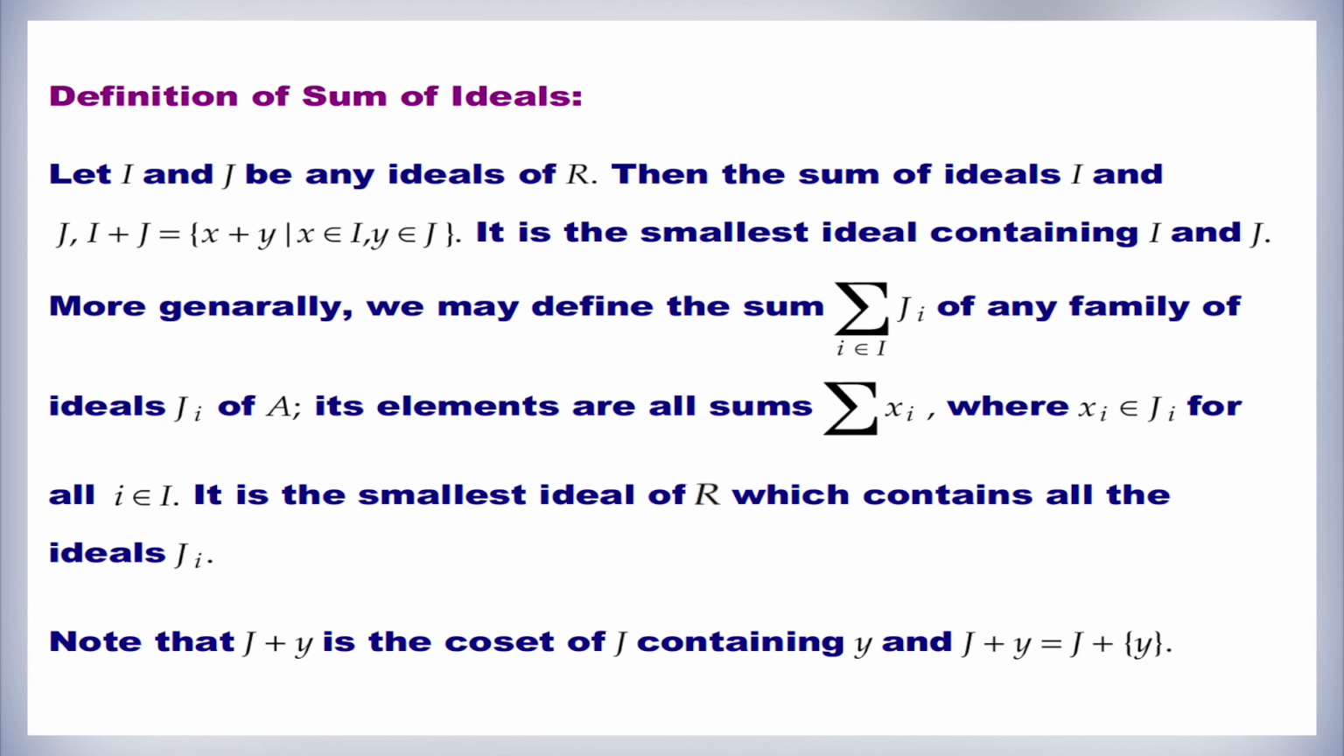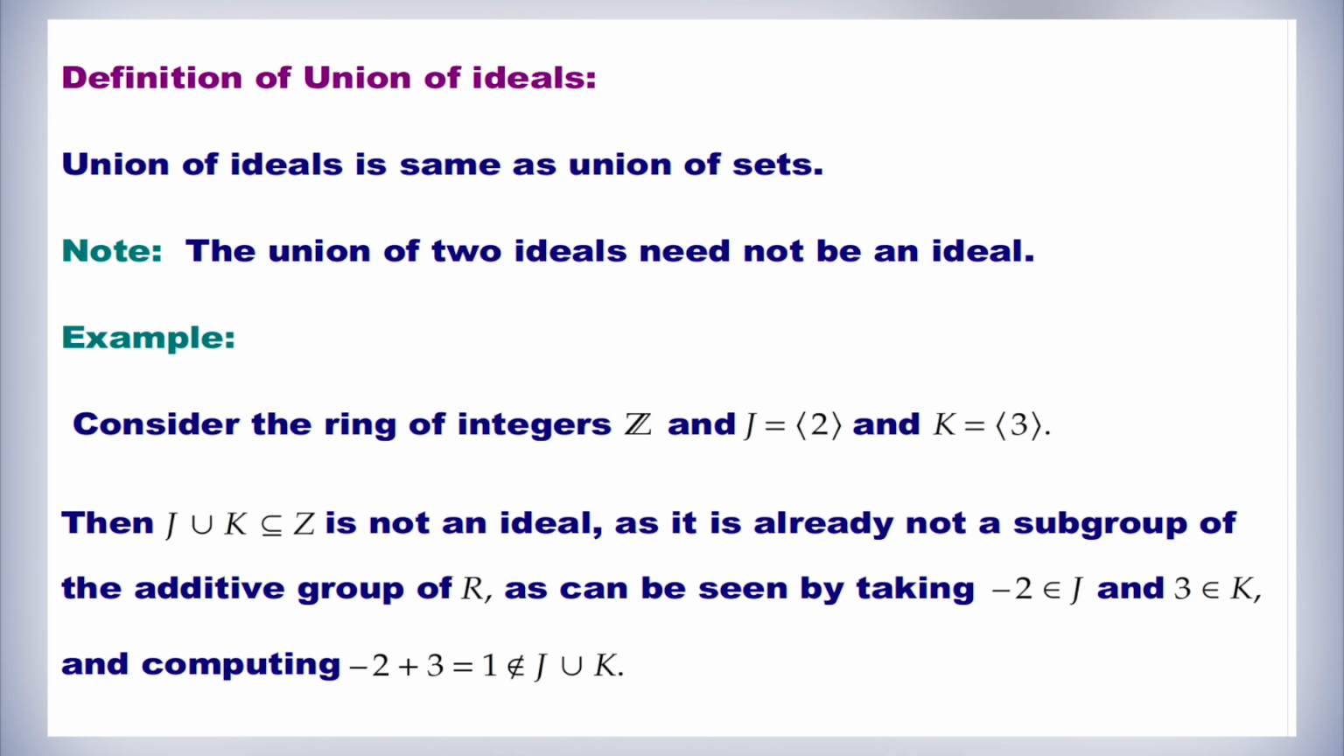More generally, we may define the sum, over i belongs to I, of Ji for any family of ideals Ji of A. Its elements are all sums of xi, where xi belongs to Ji for all i belongs to I. It is the smallest ideal of A which contains all the ideals Ji. Note that J plus y is the coset of J containing y, and J plus y is equal to J plus the set {y}.